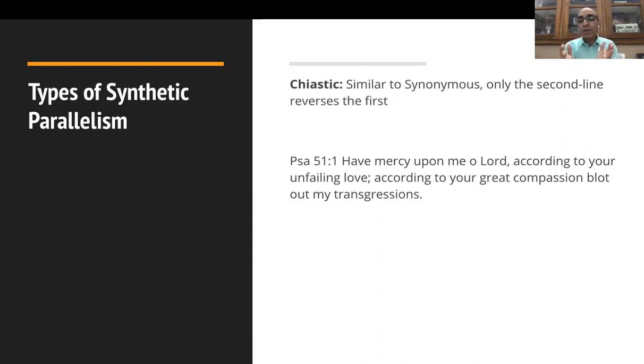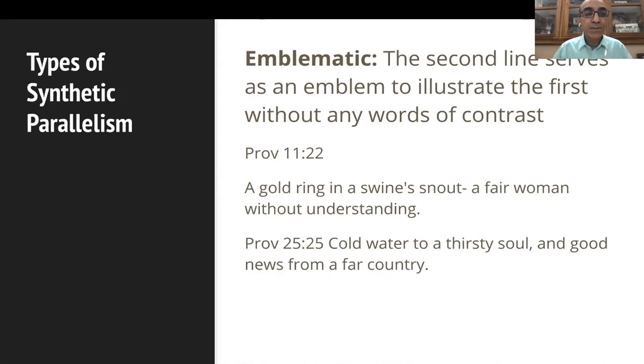Okay, so the first line, his request, have mercy on me. How? According to your unfailing love. Now, second line, the how is where he starts. According to your great compassion, blot out my transgression. So it's chiastic. It's reversing the thought order. The pattern is being reversed. It's often referred to as the chiasm. All right, there's a reversal. So I hope that the example helps you to understand this further. Next one, another type of synthetic parallelism is emblematic.